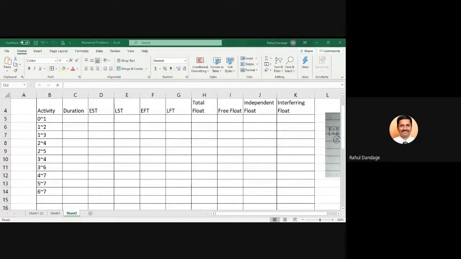So I hope your table is completed. Meenakshi has put message done.